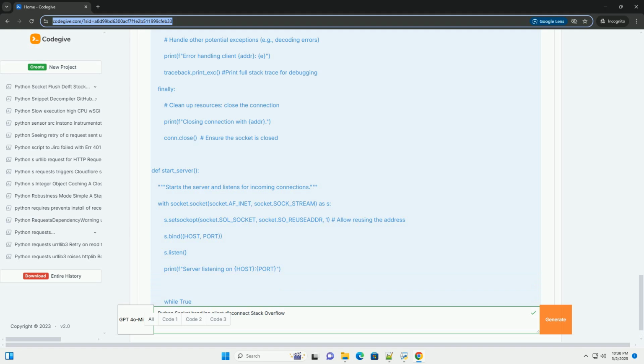How to test the code. 1. Run the server script. 2. Create a simple client script, or use telnet, to connect to the server. Here's a basic client example.